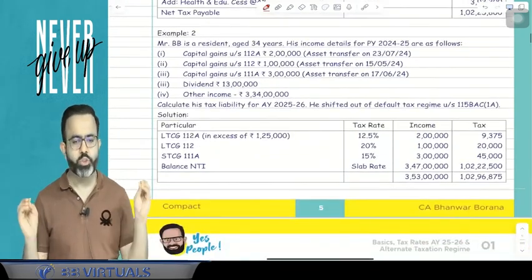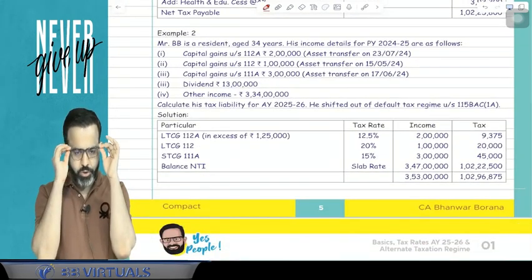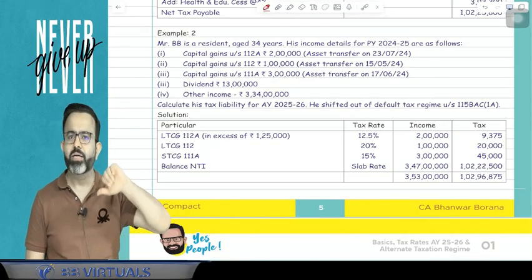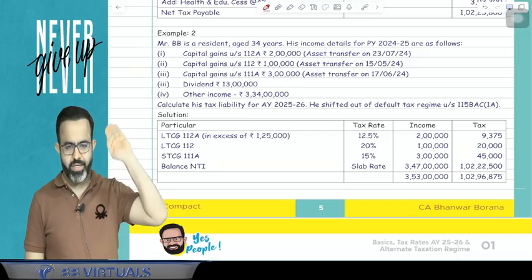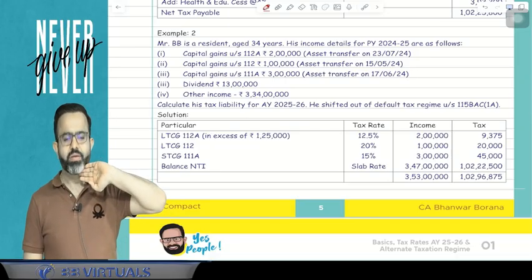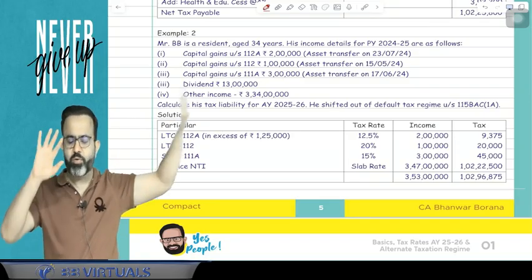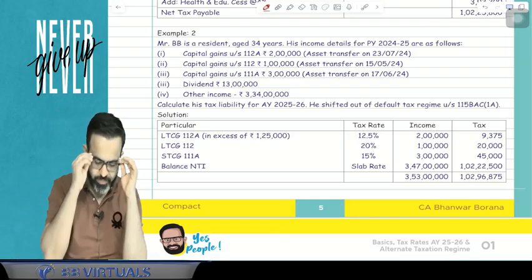Now there is one more example, that is example number 2. And example number 2 is a very interesting example. Now in this example, there is a dividend income also. In this particular example, there is a dividend income also. Just focus here, all people. If you are not done, then also just focus here for some time.